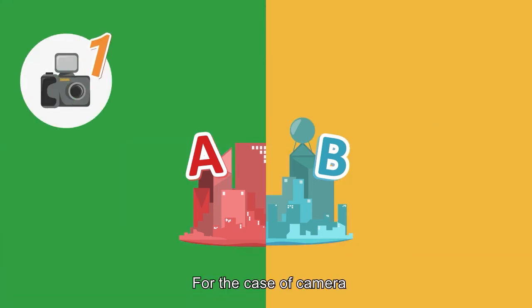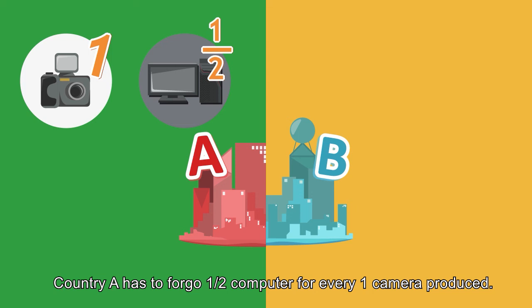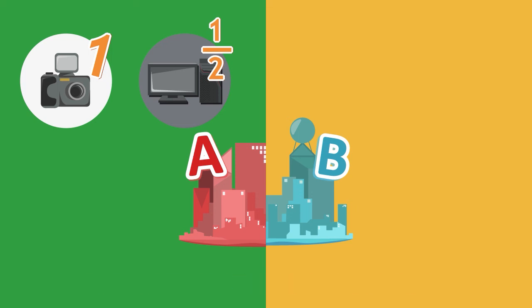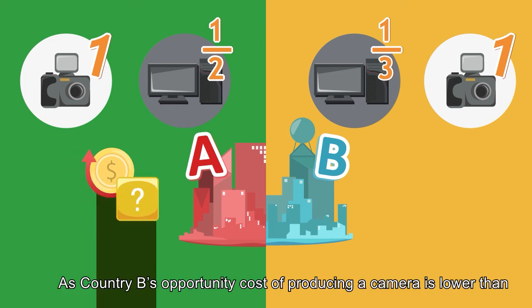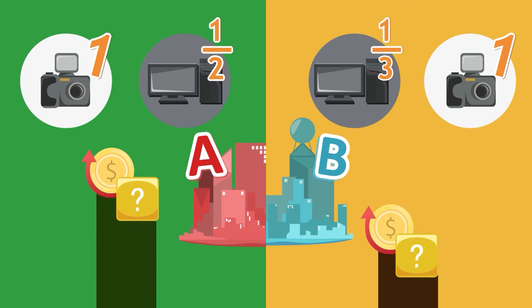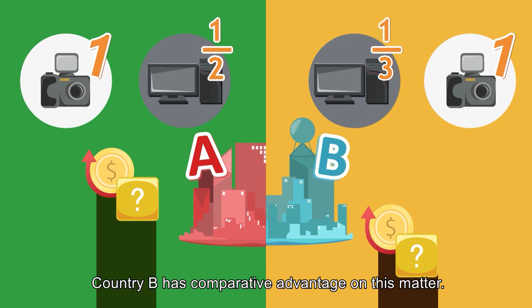We'd say country A enjoys a comparative advantage in producing computers. For the case of cameras, country A has to forego half a computer for every 1 camera produced. Meanwhile, country B only has to forego 1/3 of a computer for producing 1 camera. As country B's opportunity cost of producing a camera is lower than that of country A, country B has comparative advantage on this matter.